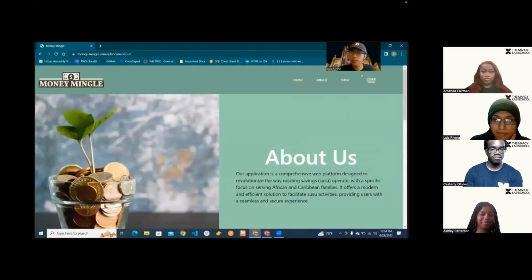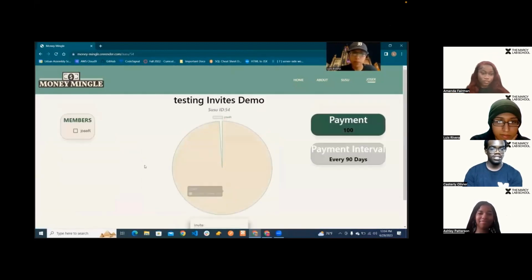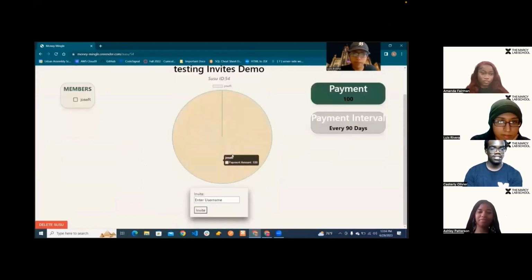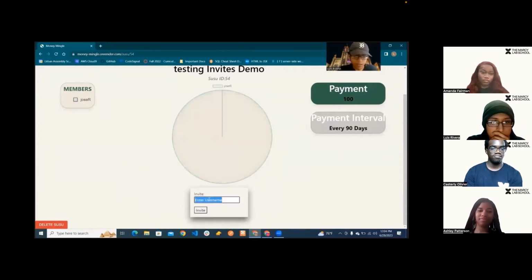Since I'm currently signed into an account, I have the option to go to the Susu page, which has a list of Susus that I am currently a part of. And if I were to open one, you will see a checkbox, a graph, an invite, and delete Susu. In order to check off members, send invites, and delete a Susu, I would have to be the owner of the Susu. And I would have to know the name of the user I'm trying to invite.